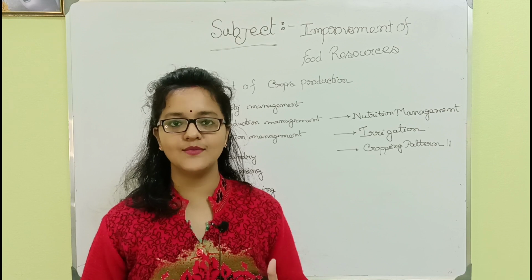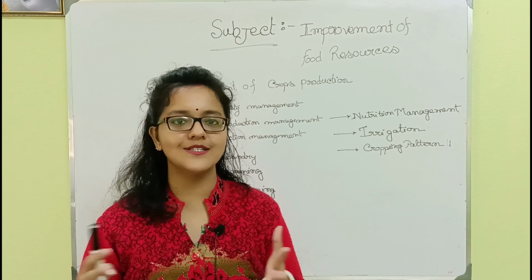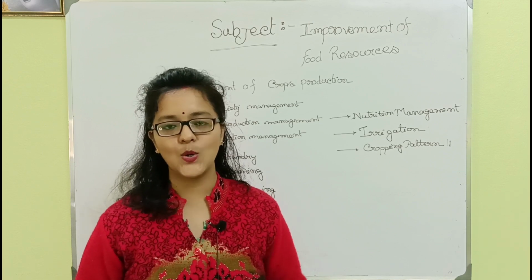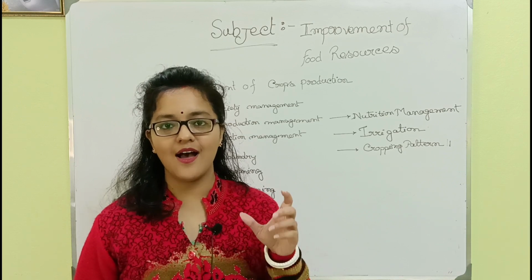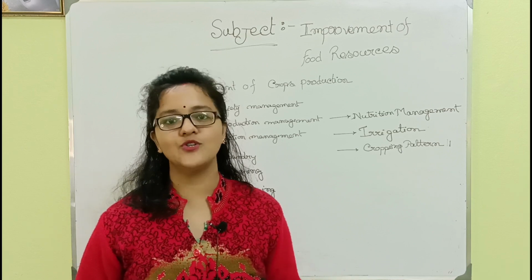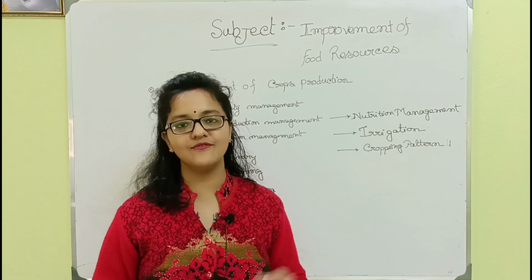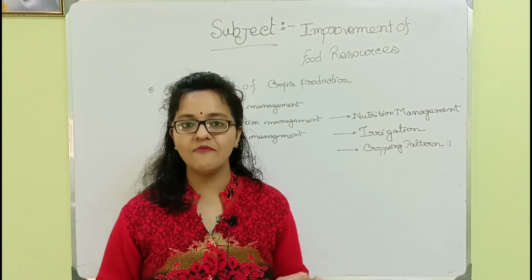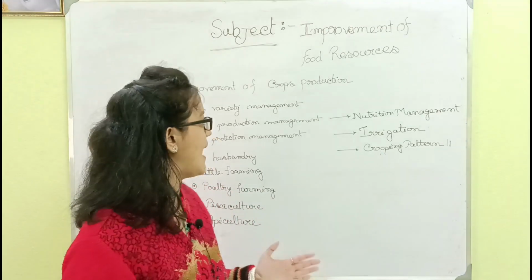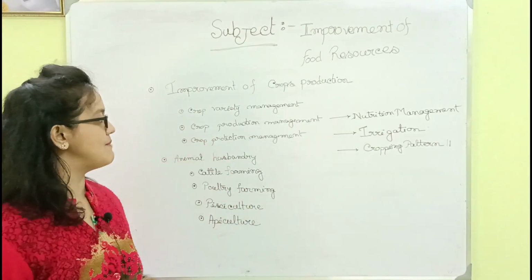There are different types of processes, activities, and steps. First, we have to improve the crop production. So let's get going on the activities for the improvement of crop production. The first activity is crop variety management, then crop production management, and the last point is crop protection management.